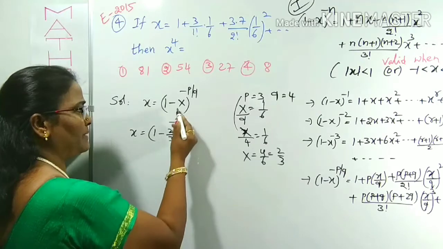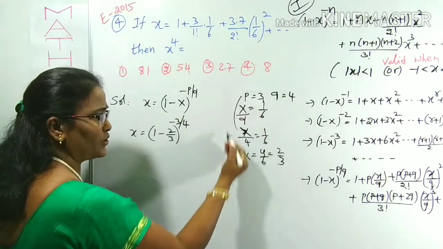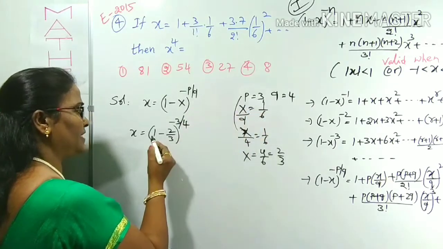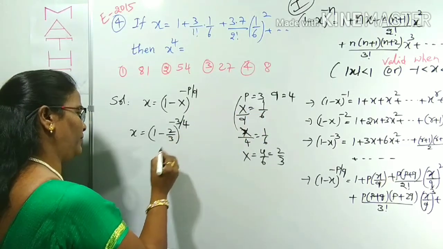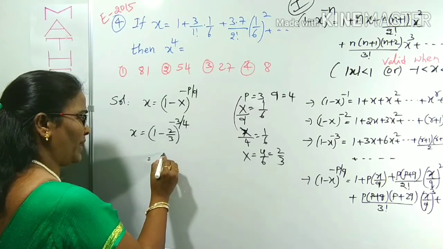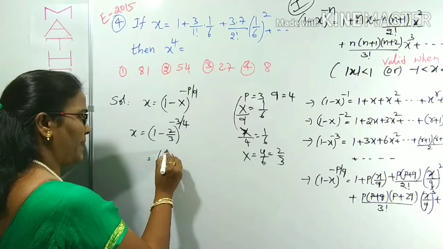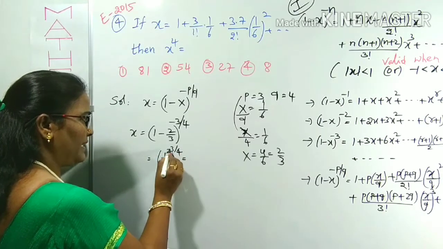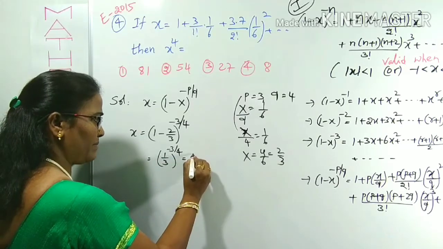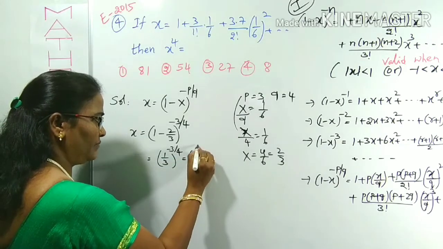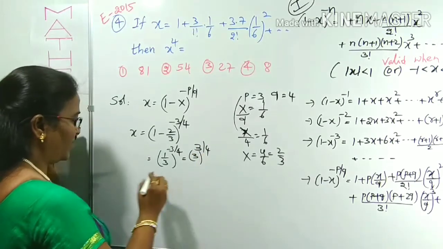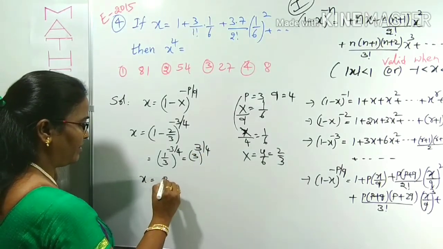1 minus 2 by 3, in place of capital X, 2 by 3 we got from this one. And p value is 3, q value is 4, so this is 1 minus 2 by 3 whole power 3 by 4. By simplification, the LCM is 3, 3 minus 2 is 1, so 1 by 3 whole power minus 3 by 4. Taking 3 as the numerator, this becomes 3 power minus 1, minus minus plus 1, 3 power 3 by 4 you can get. So what is the x value we got? 3 power 3 by 4.